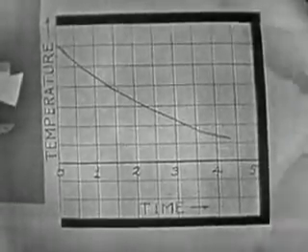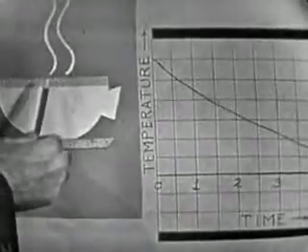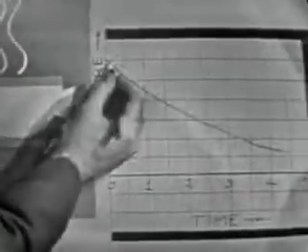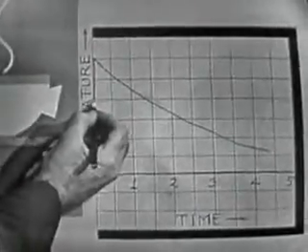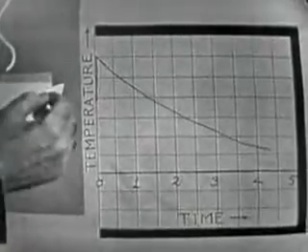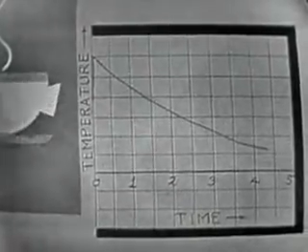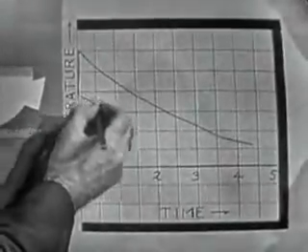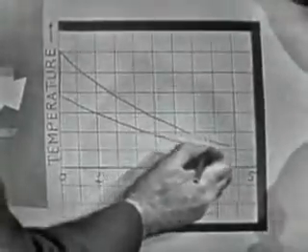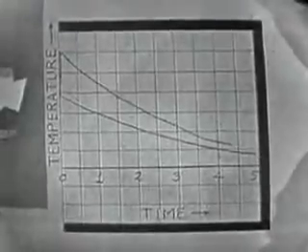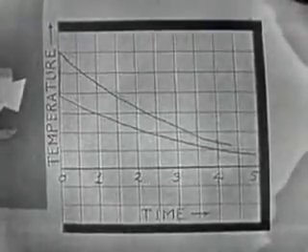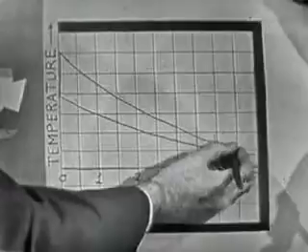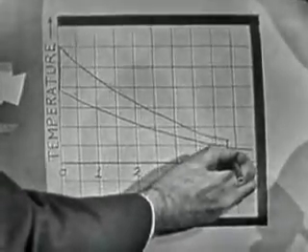That's right. Now let's look at this cup. The first thing we did was add cream. Yes. Right away, that cooled it down from this temperature down to about there. Then it started cooling, but being now cooler than the other one was, it doesn't give out as much heat per minute, and it follows a curve that looks similar, but always stays below the other one, goes along like this. But now don't forget, we haven't added the cream to this one yet. Oh, yes, the first one. So now if we add the cream here at this point, it cools down below the other one and goes on.